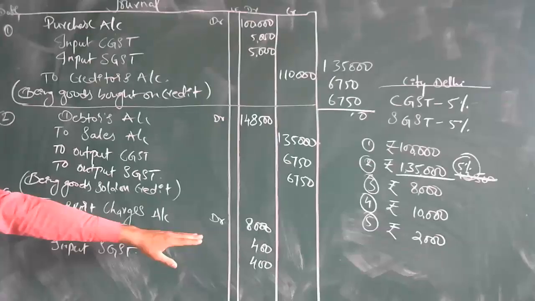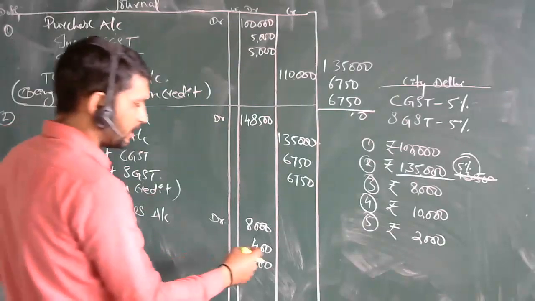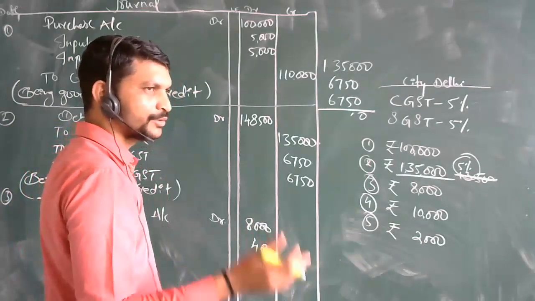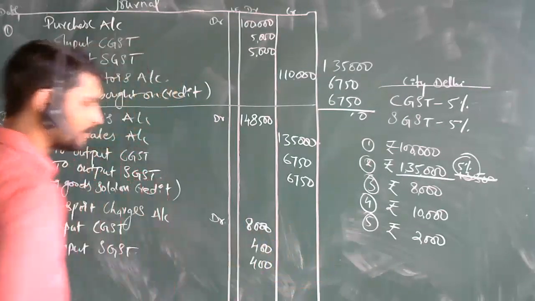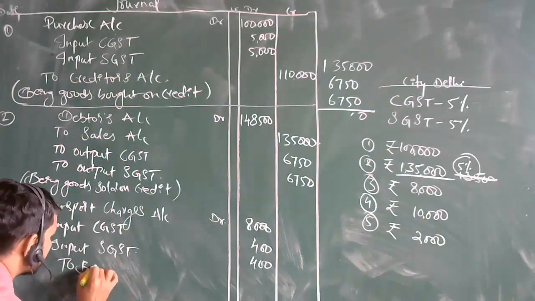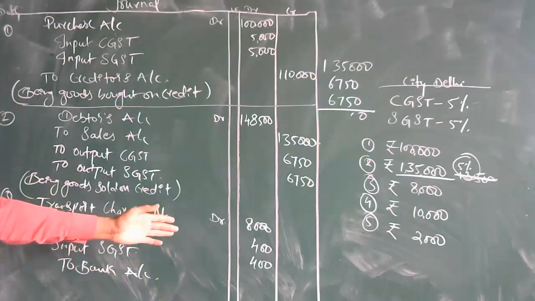Okay, fine. Then see, don't be too dependent on calculators. You can just calculate normal things, just like how I calculated on 8,000, 10% means 800. So half of that, 5%, means 400. Just normal oral calculations. Then same to bank account. Bank account. What is the value over here? 8,800.